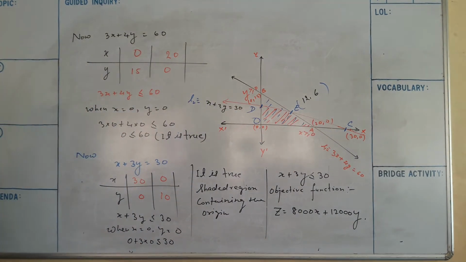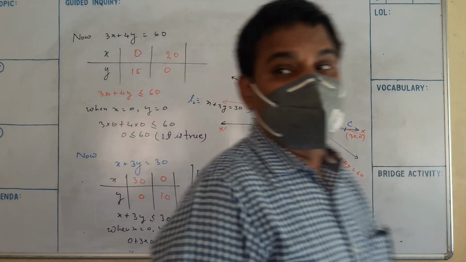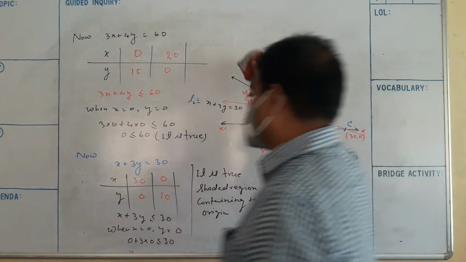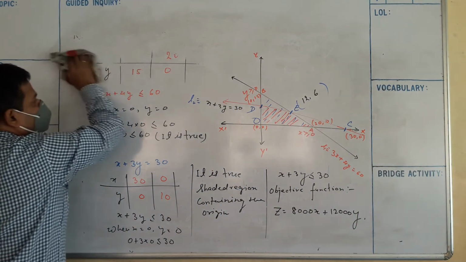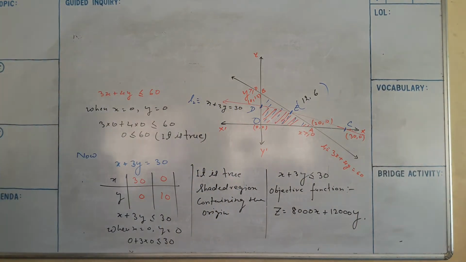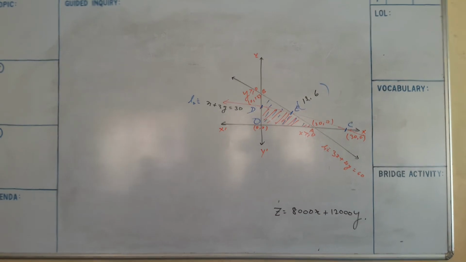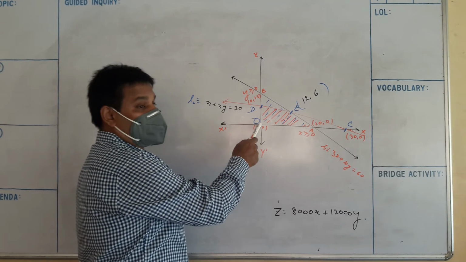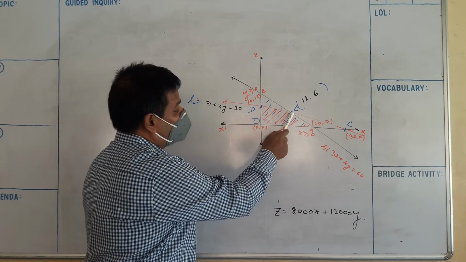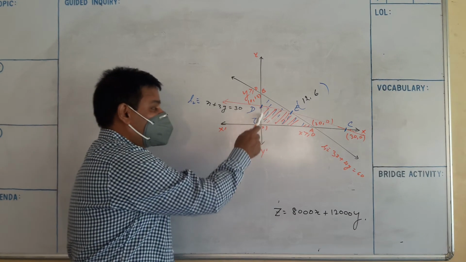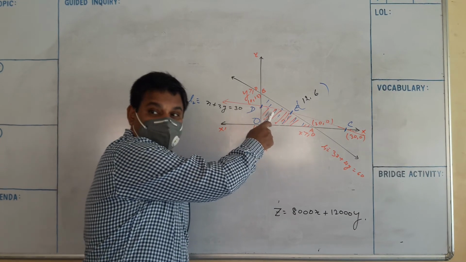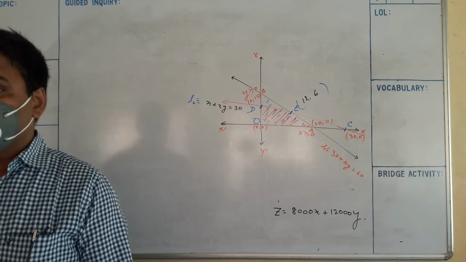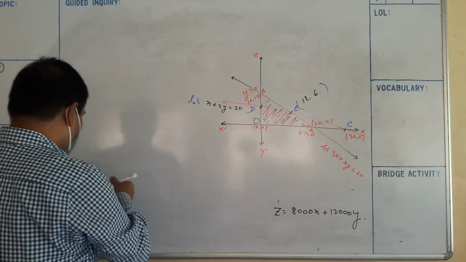Now write down the corner points. The corner points are O, A, E, D. This area is called the feasible region, and the feasible region is bounded.